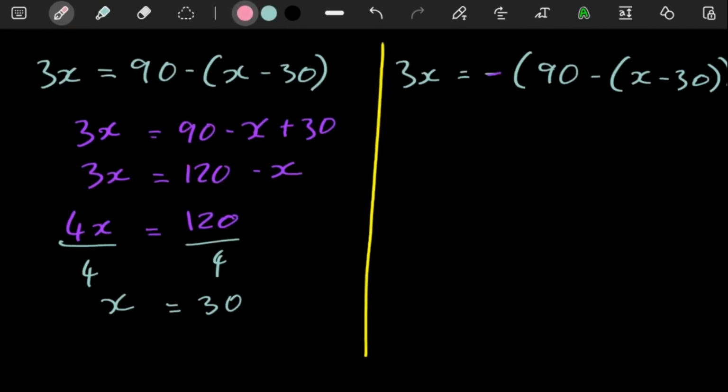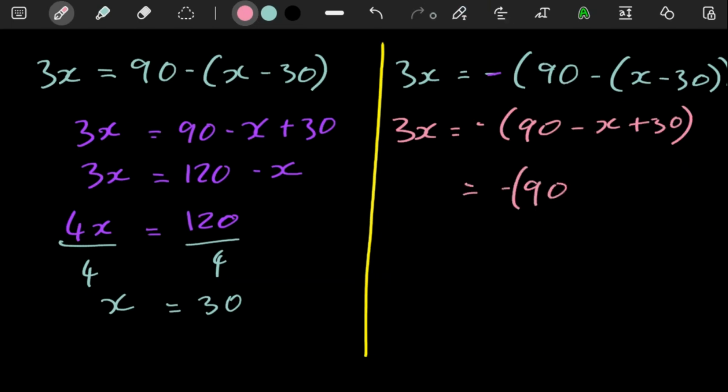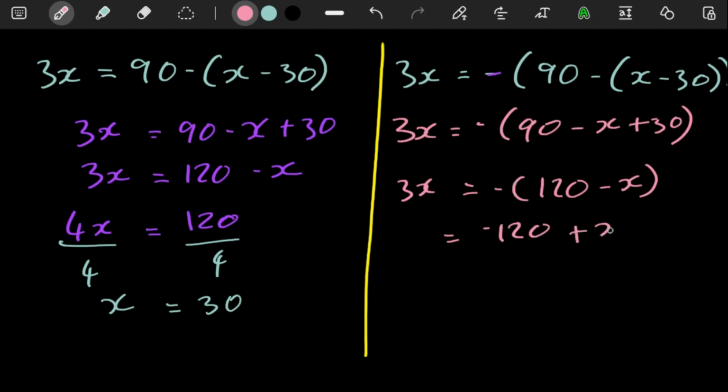Here you do the same. So 3x is going to be equal to, let's not multiply inside yet, minus the x here, and then plus the 30. And then here you're going to have 90 plus 30. What is 90 plus 30? 90 plus 30 is also going to give you 120. So this is going to be 120 minus x, and then you have 3x over there. And then here, if you multiply inside, you have negative 120 plus x, and this is 3x.